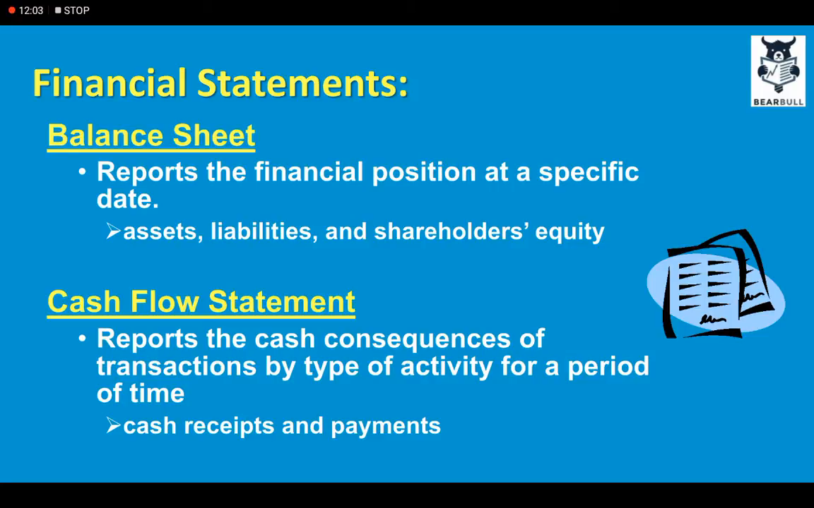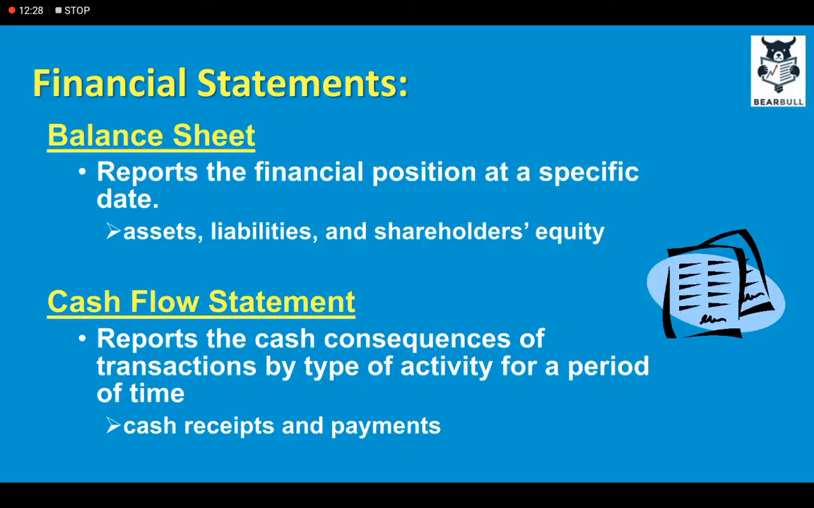The fourth statement is the cash flow statement, and it reports the cash consequences of transactions by type of activity for a period of time. Essentially, it records cash payments and receipts. Not all transactions are based on cash. For example, a business sells some goods, it doesn't mean that the cash will actually come in. The business sells goods on credit. Similarly, the business purchases raw materials on credit.